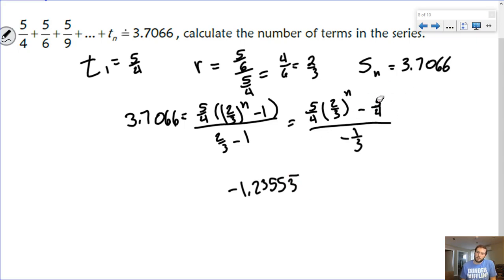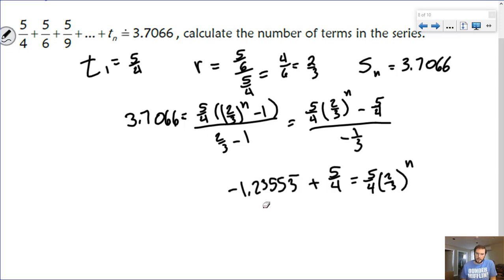If I take this and move it over to this side, to that I add my 5 over 4, and then I'm left with 5 over 4 times 2 over 3 to the power n. Right? Take the negative of this thing and add 5 over 4 to it. And then I'll take that answer and divide it by 5 over 4.